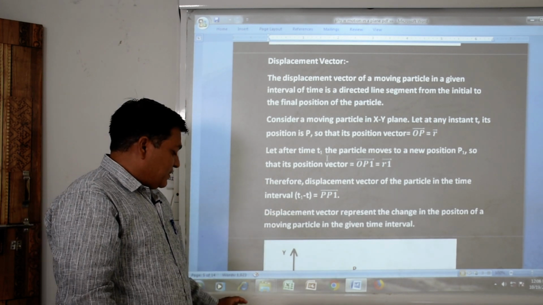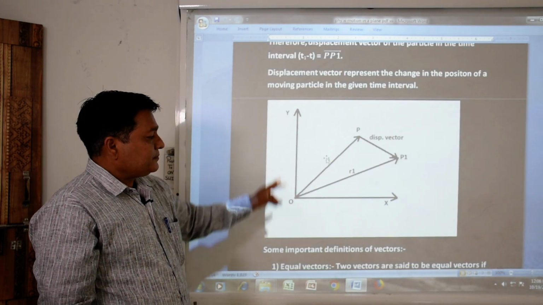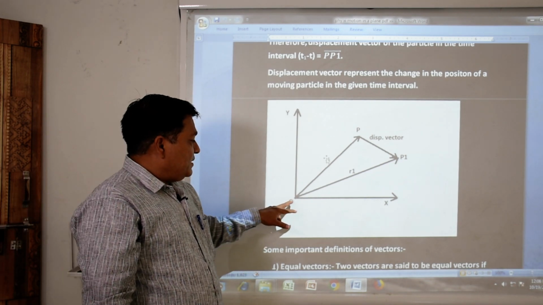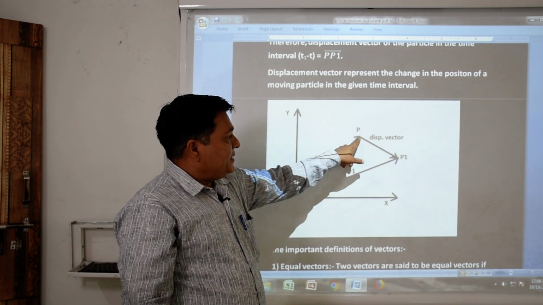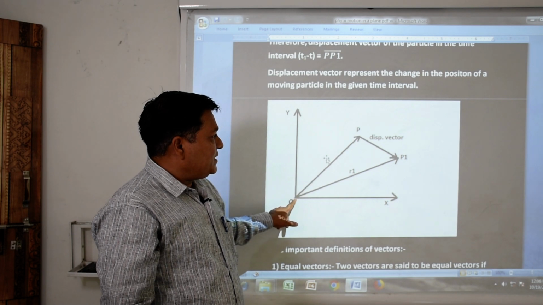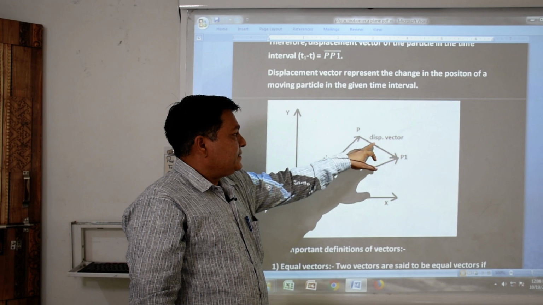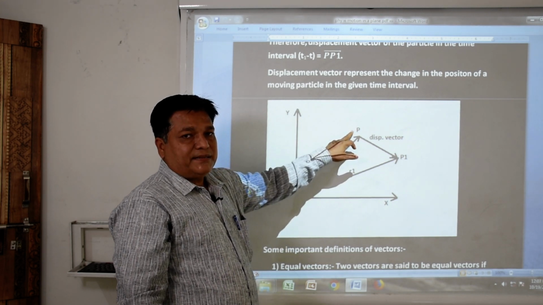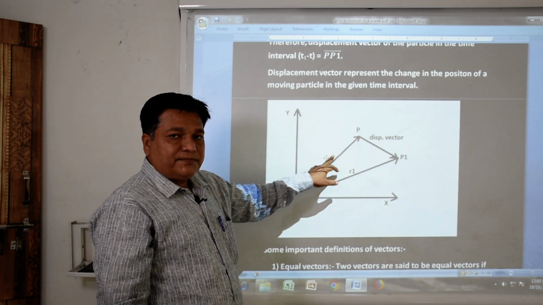We take this particular displacement vector in the xy plane. See that this is the xy plane. Here is the origin. The particle at point P, at the first initial stage, has its position supposed to be r1, and its distance from the origin is r1.